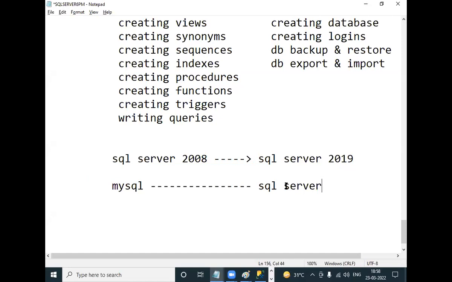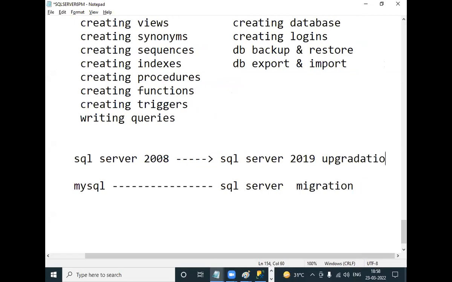Understood? He is using MySQL software. Now he wants to switch to SQL Server. What is this called? This is called migration. What is this called? This is called upgradation. Okay? Then who must know this? DBA. So database upgradation and migration.